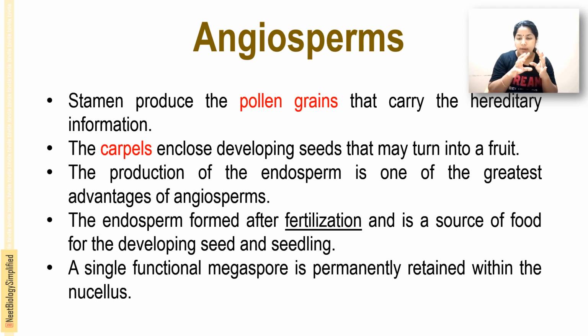One of the main advantages of angiosperms is that they produce endosperms. Endosperms are formed after fertilization and act as a source of food for the developing seed as well as the seedling.